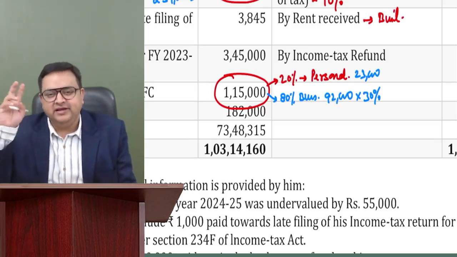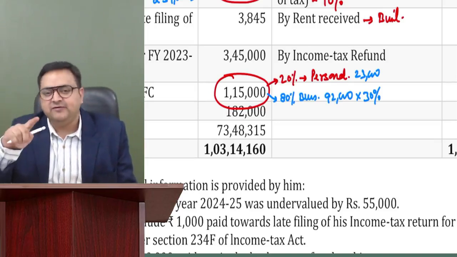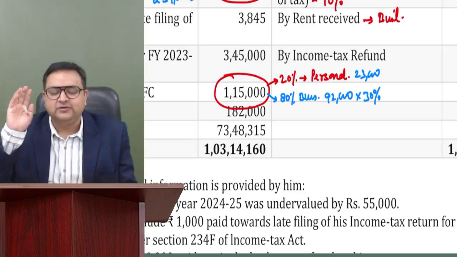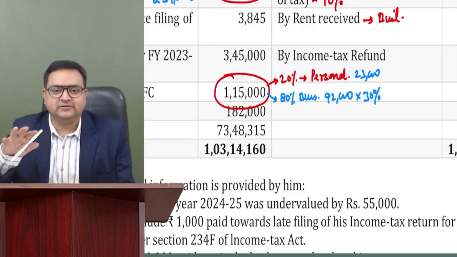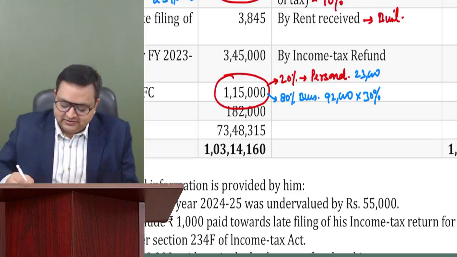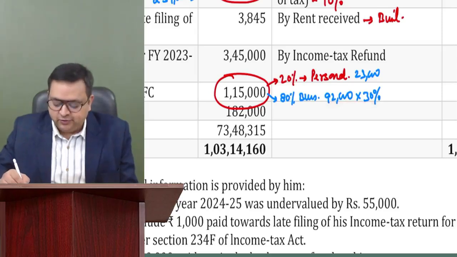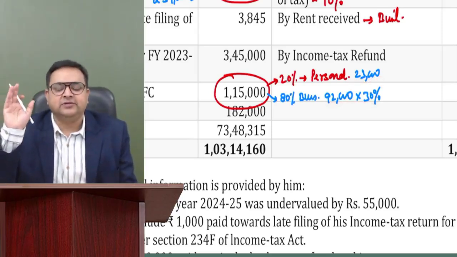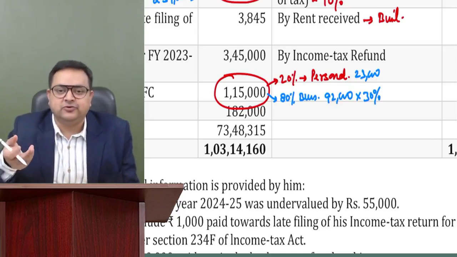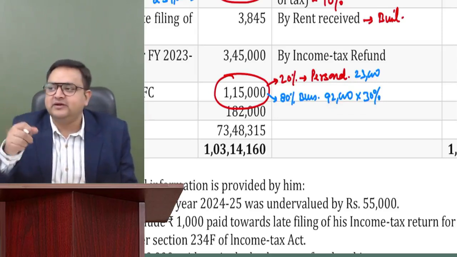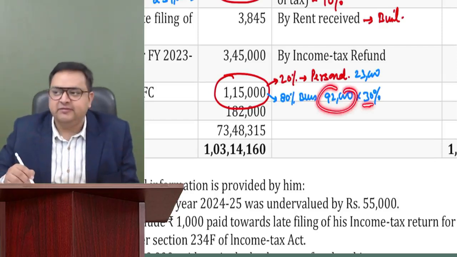And there is a little bit of TDS provisions also whenever you pay to a banking company. So I'm not discussing that. We will be seeing that in the TDS chapter. There is a little bit of provision also, but you need knowledge of TDS for that. I'm not discussing it right now. So only on 92,000, 30% will be disallowed. Got it? So 23,000 you have altogether disallowed. Now there is no point in disallowing 30% of that sum also, because 23,000 is altogether disallowed. So 92,000 into 30% will be disallowed.